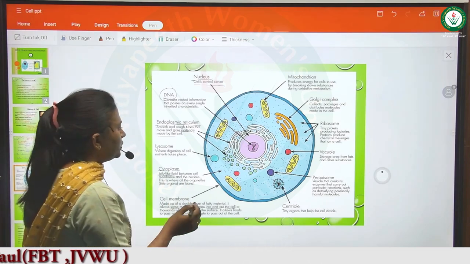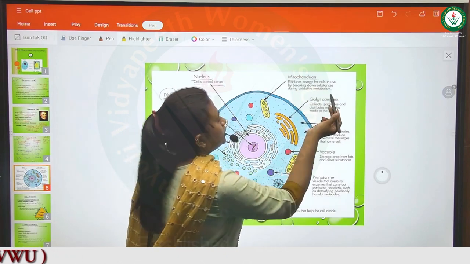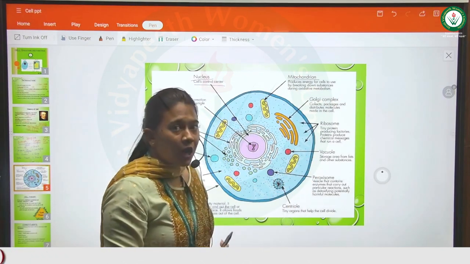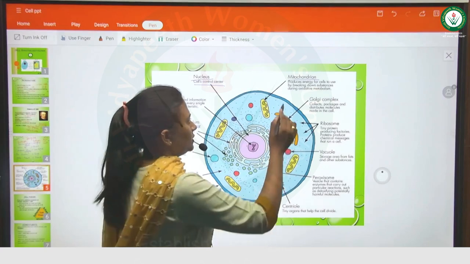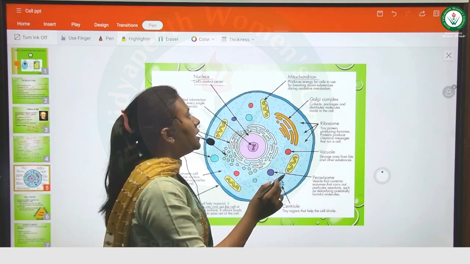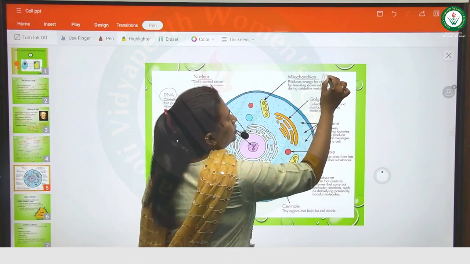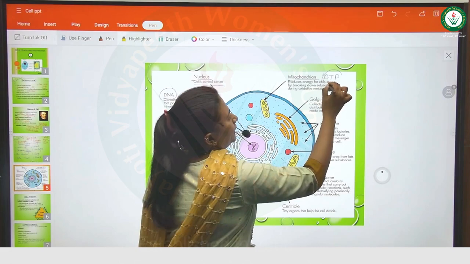Then we have mitochondria, which is known as the powerhouse of the cell, an important point, because it produces energy in the form of ATP.